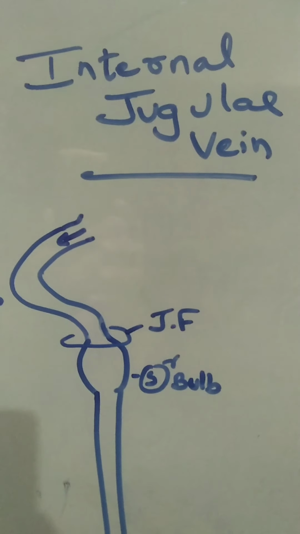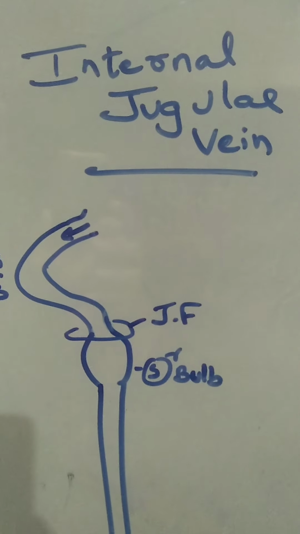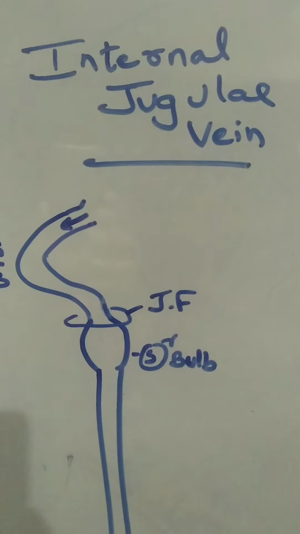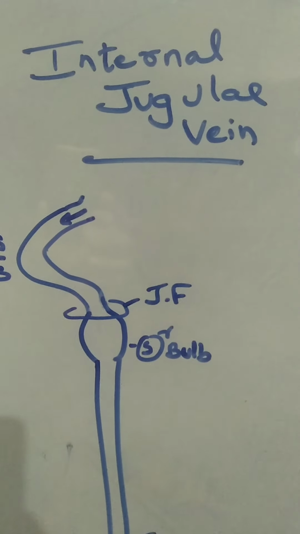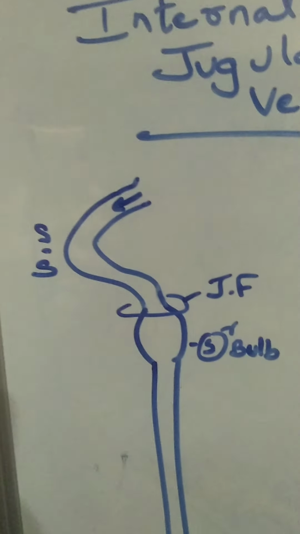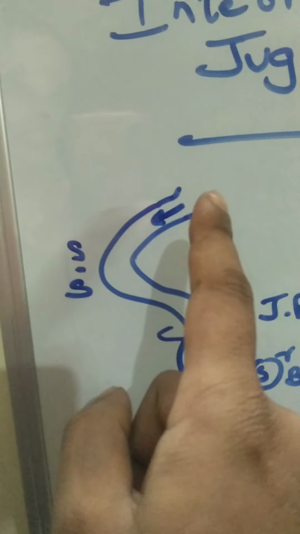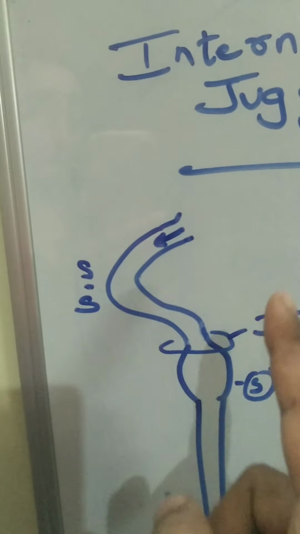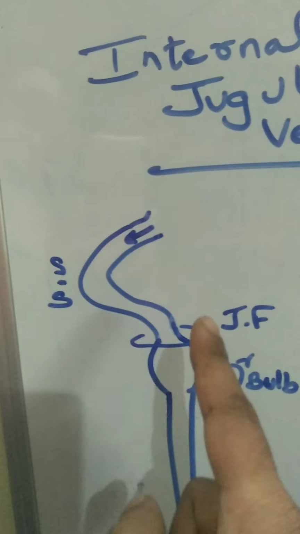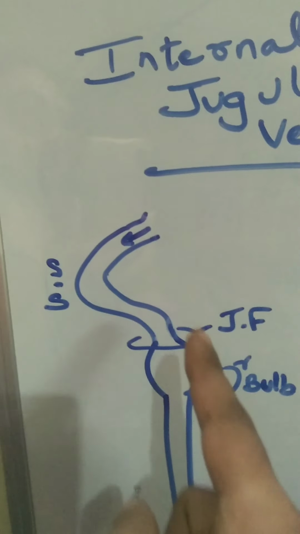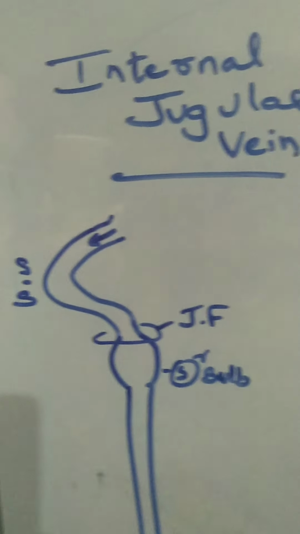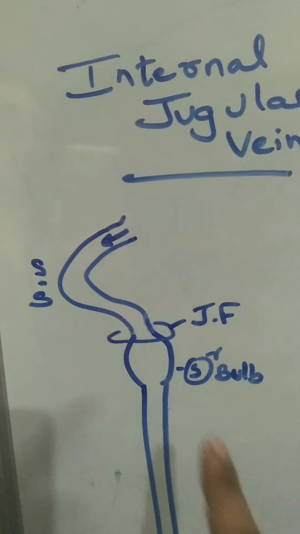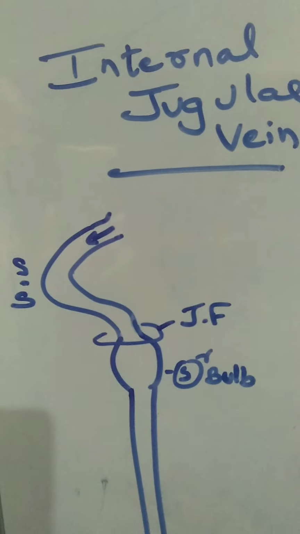So this internal jugular vein is the largest vein in the head and neck region. It is inside the sternocleidomastoid, therefore internal. It is present in the neck, therefore jugular. Vein is a blood vessel which carries the blood towards the heart. So where does it form? See, it forms as a continuation of sigmoid sinus. It's one of the dural venous sinuses. It is S-shaped, so it's called sigmoid sinus. Through the jugular foramen, it will begin from there. So that is called the origin or the beginning of the internal jugular vein. I repeat, as a continuation of sigmoid sinus at the jugular foramen of the skull.